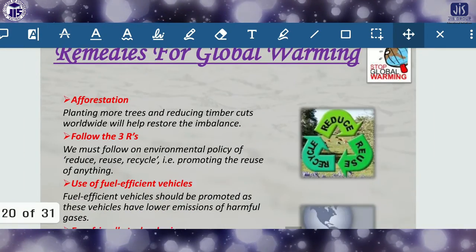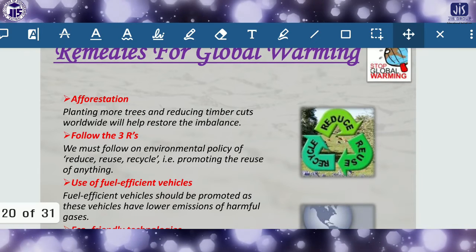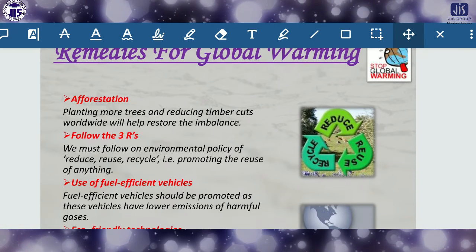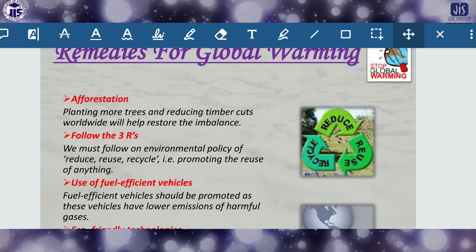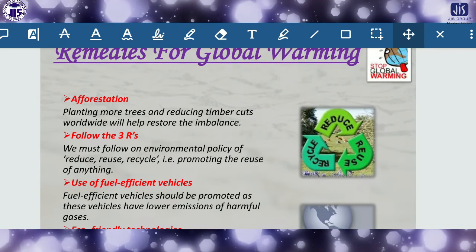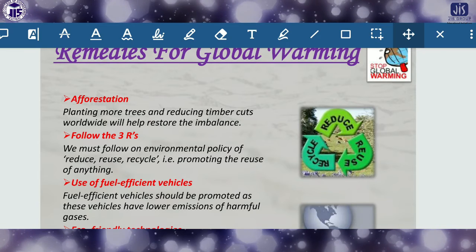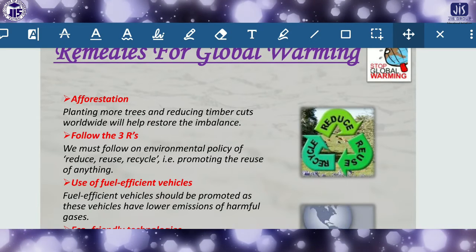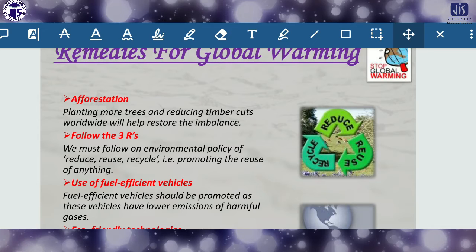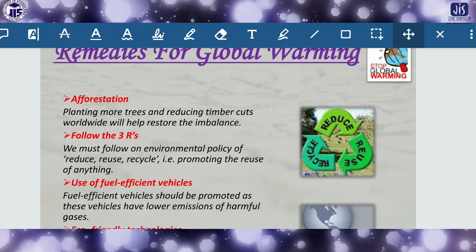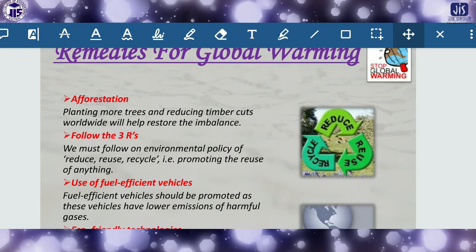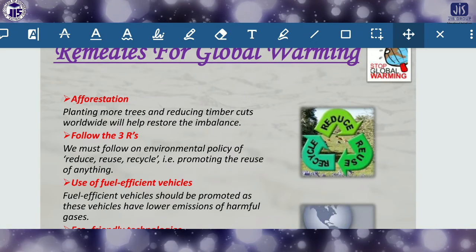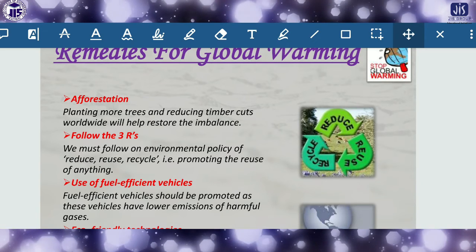Now, remedies for global warming: how can we stop or control global warming? First of all, afforestation. Afforestation means planting more trees and reducing timber cuts. This is the main thing, which is why worldwide we celebrate World Environment Day and there are different kinds of awareness programs.